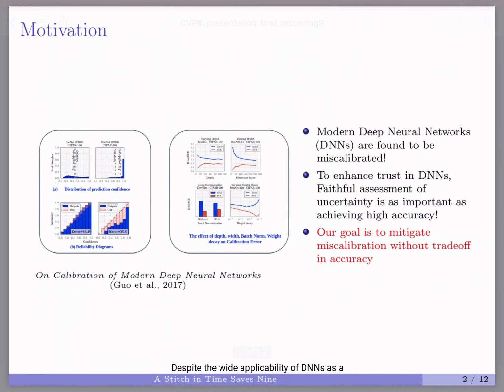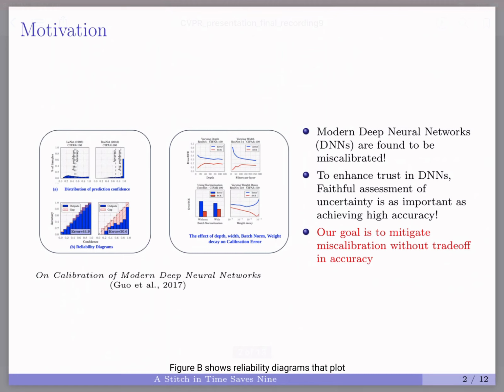Despite the wide applicability of DNNs as a part of decision pipelines in safety critical applications, modern DNNs are found to be poorly calibrated. Figure A compares a 7-layer LeNet with a 110-layer ResNet. The top row depicts the distribution of prediction confidence as histograms, and the average confidence of LeNet closely matches the accuracy, while the average confidence of ResNet is substantially higher than its accuracy, showing miscalibration in modern DNNs.